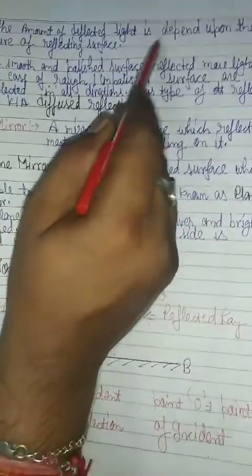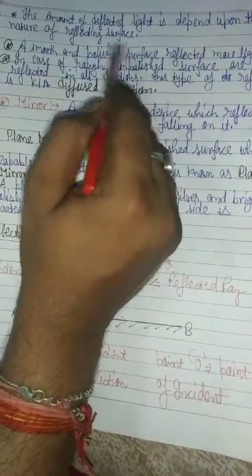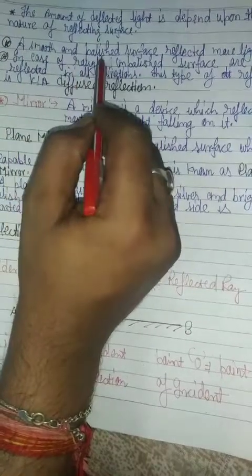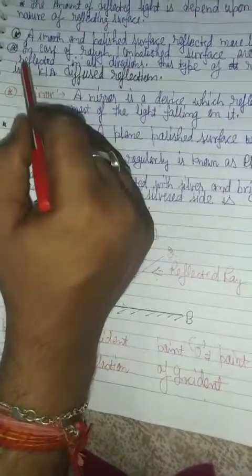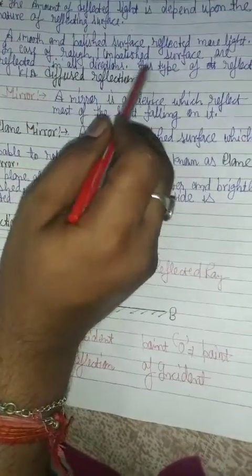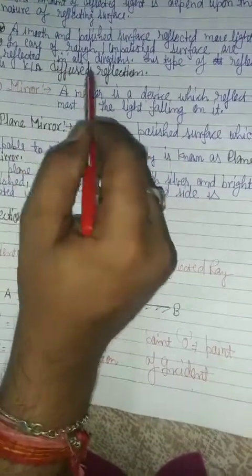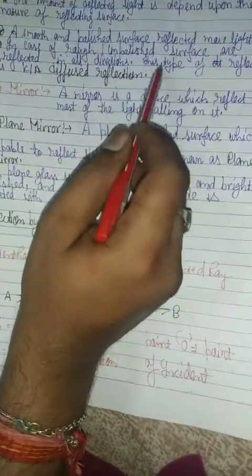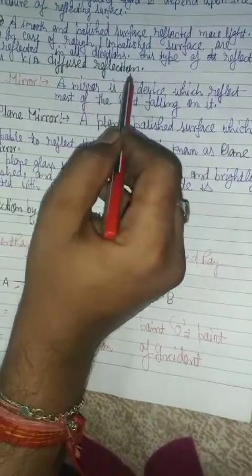The amount of reflected light depends upon the nature of the reflecting surface. A smooth and polished surface reflects more light. Next point: in case of a rough and unpolished surface, light is reflected in all directions, and this type of reflection is called diffuse reflection.